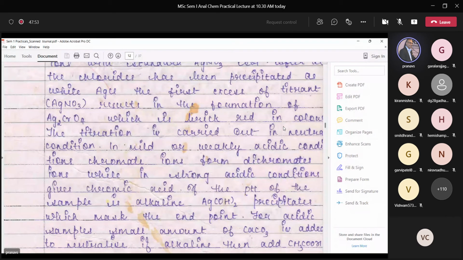Under mild acidic conditions, you have the conversion of chromate ion CrO4 into dichromate Cr2O7 ions, while under strong acid conditions, it gives rise to the formation of chromic acid. And if the solution is alkaline, it gives precipitates of silver hydroxide.